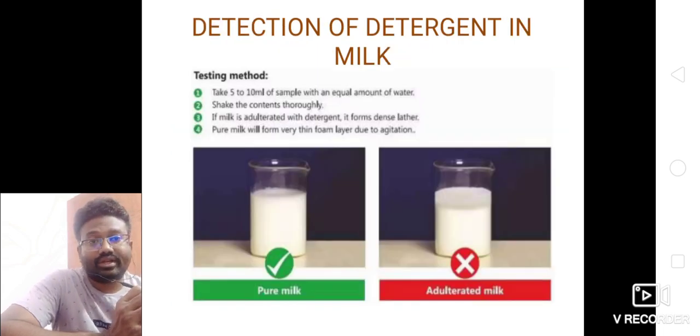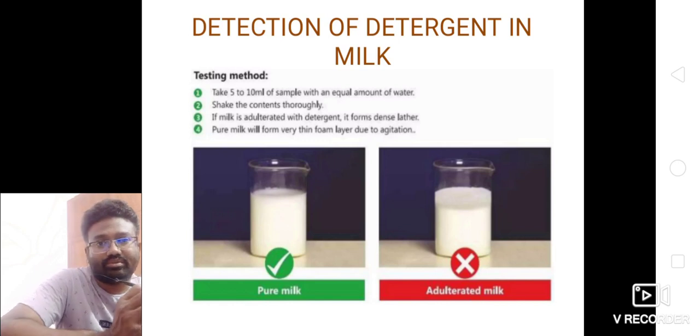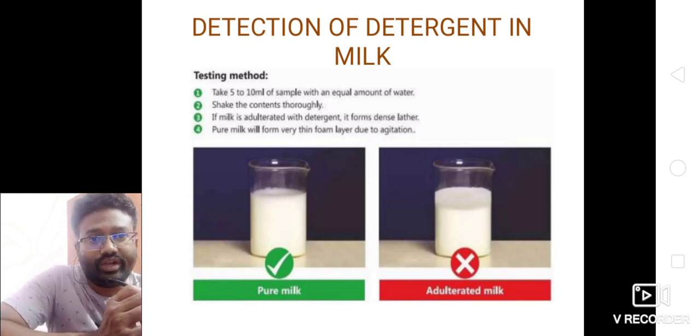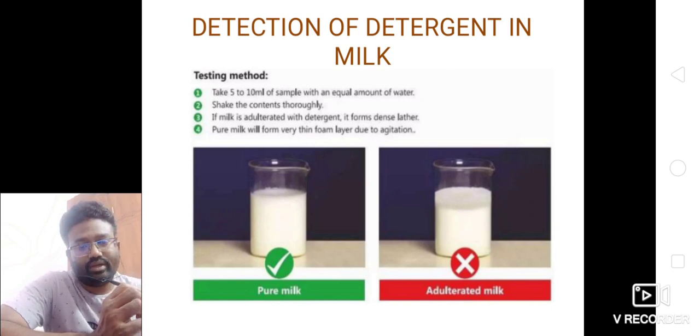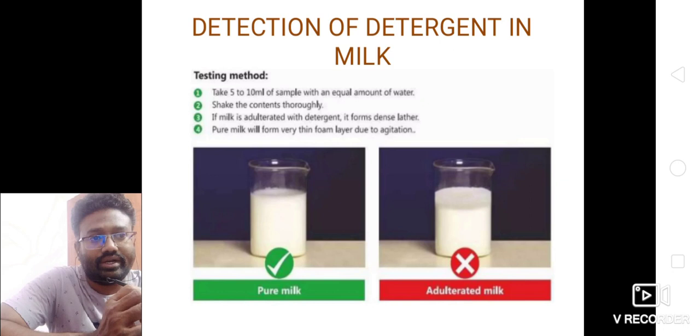Detection of detergent in milk. The testing method is very simple. Take 5 to 10 ml of the milk sample with an equal amount of water, and shake the contents thoroughly. If the milk is adulterated with detergents, it forms a dense lather, whereas pure milk will form only a very thin foam layer due to the agitation. The green tick is pure milk, and the red mark is adulterated milk.